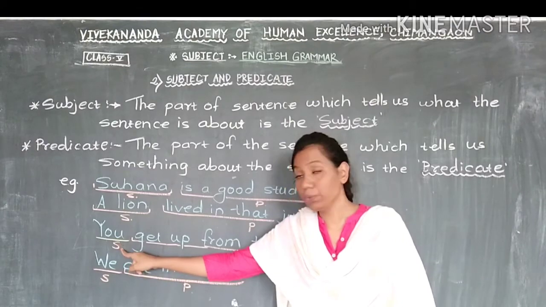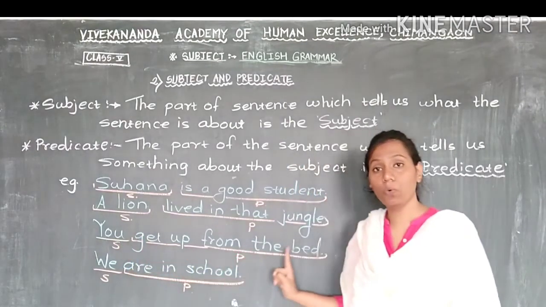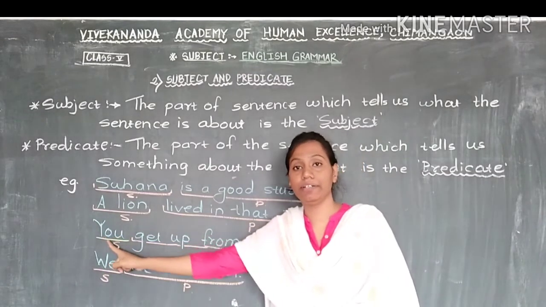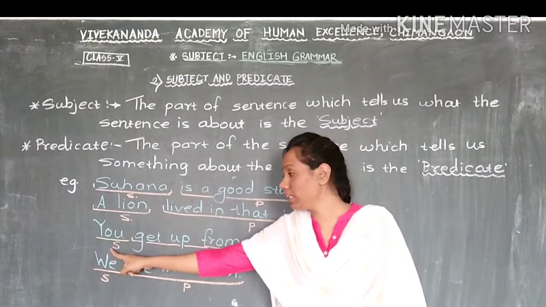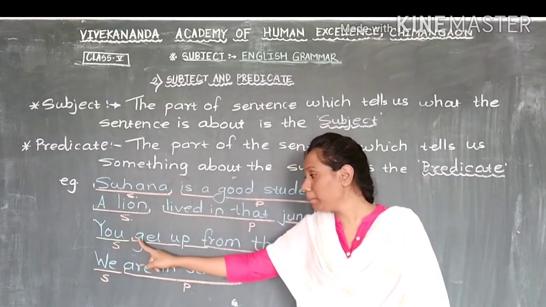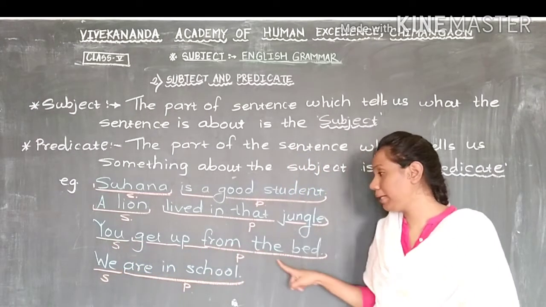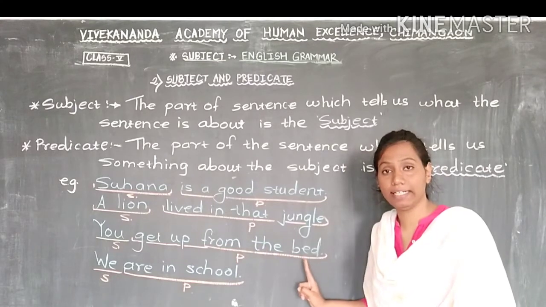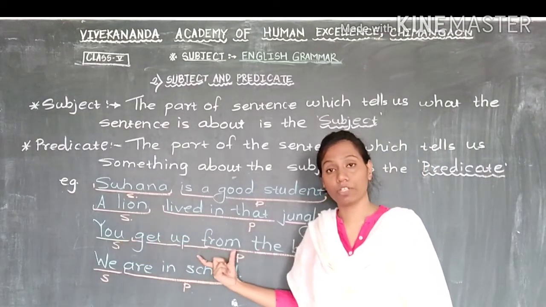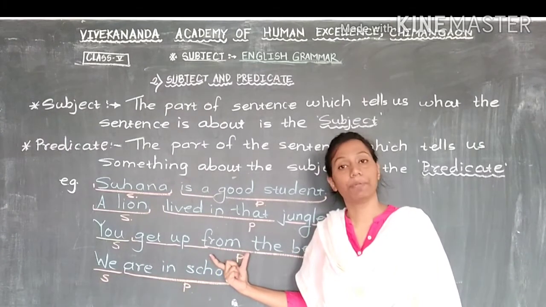Correct? So you, this is the subject. This whole sentence is about you. And that's why we underline this word and below it we write S. S means subject. Now the remaining part, gets up from the bed. This part of the sentence tells you about the subject, and for that we can call this the predicate.